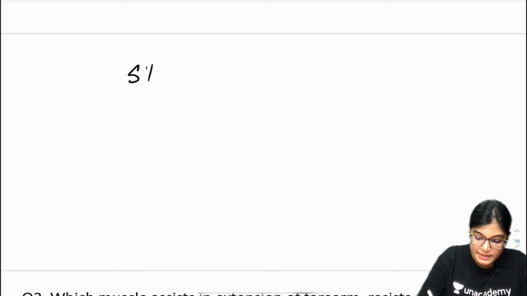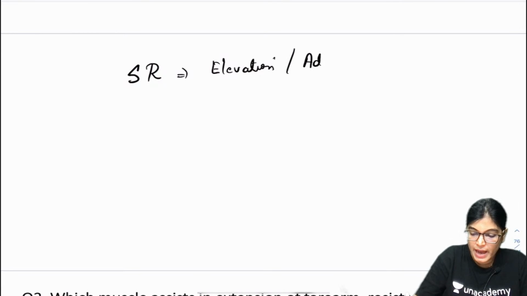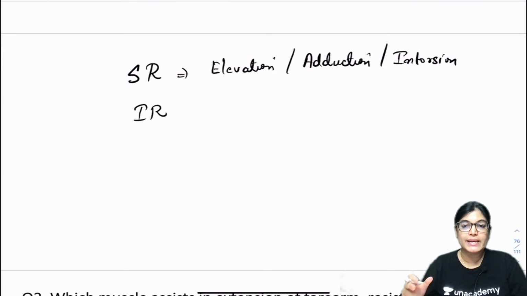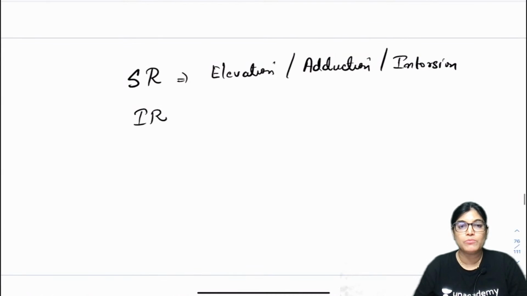The superior rectus muscle is causing elevation, adduction and intorsion of the eyeball. So I think you got the correct answer now. We can see that the superior rectus and the superior oblique are both causing intorsion.